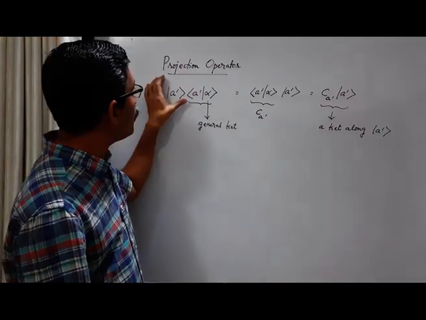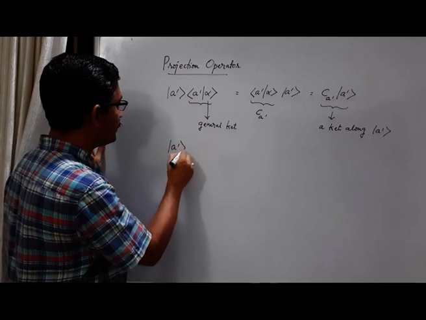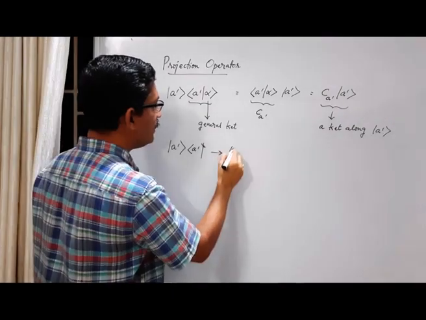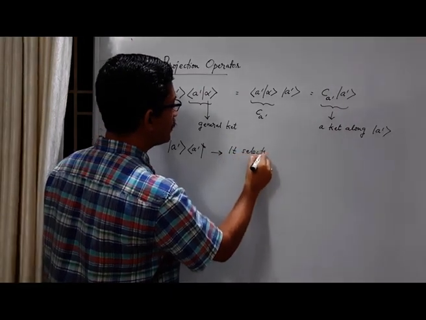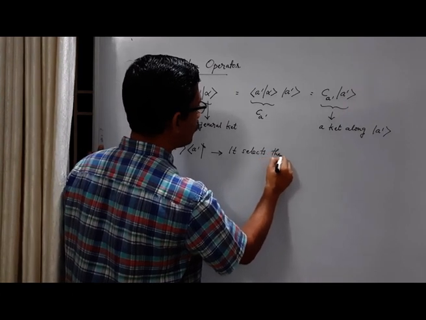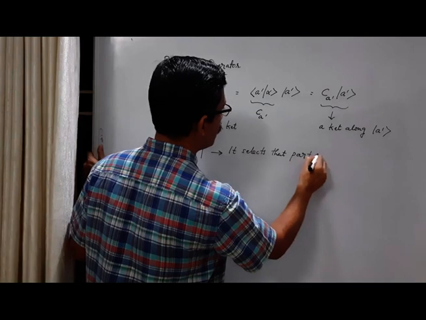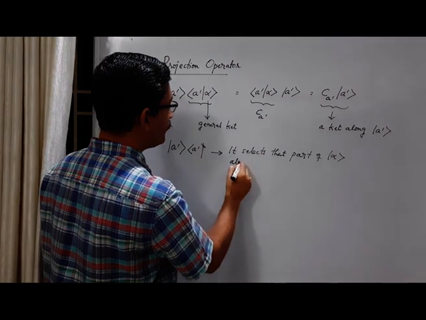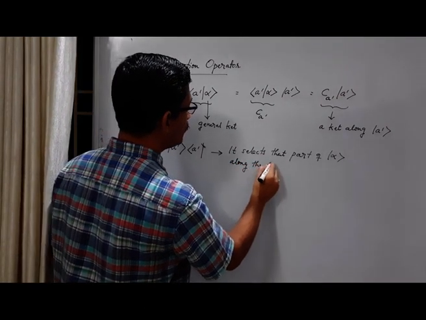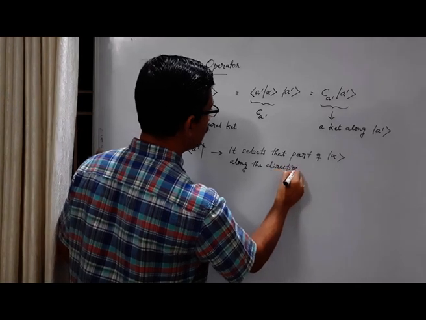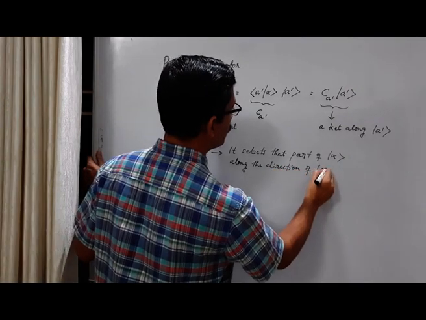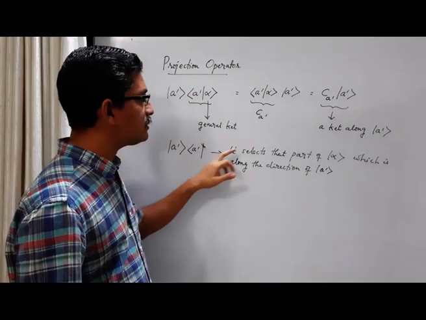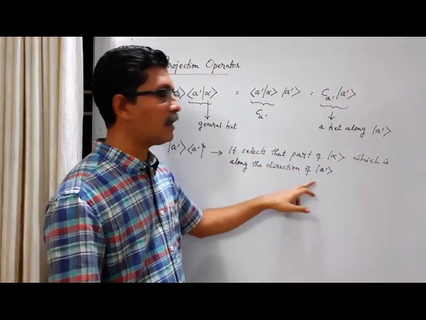So that means the role of this operator is that it selects that part of the general vector ket alpha which is along the direction of ket A prime.